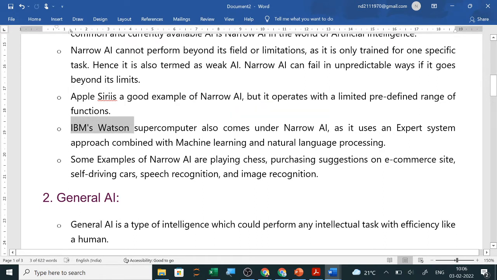Some examples of narrow AI are playing chess, purchasing suggestions on e-commerce sites, self-driving cars, speech recognition and image recognition. So already many of you have played chess on mobile or on computer, so we are using narrow AI. Then we are using this game software, self-driving cars, speech recognition, image recognition.